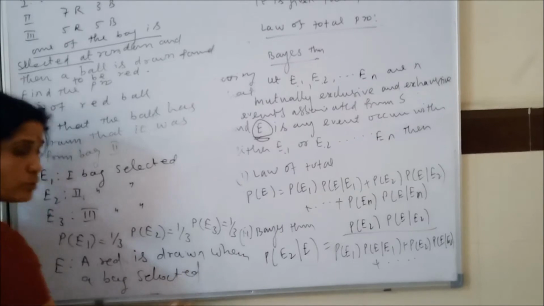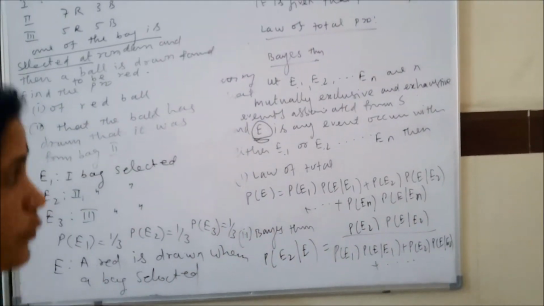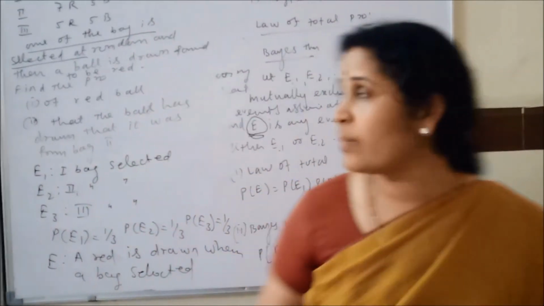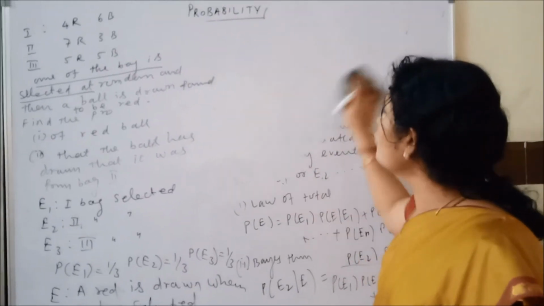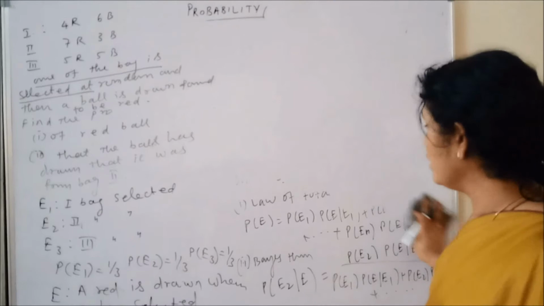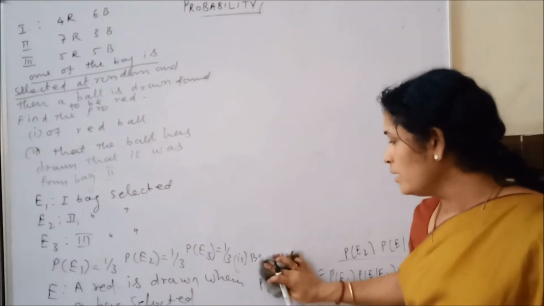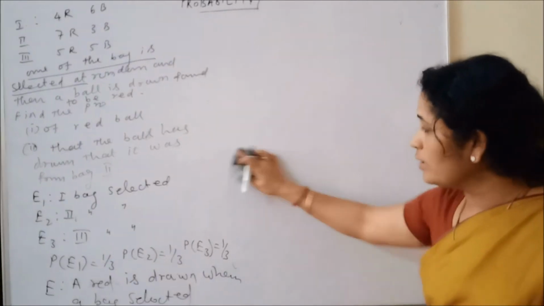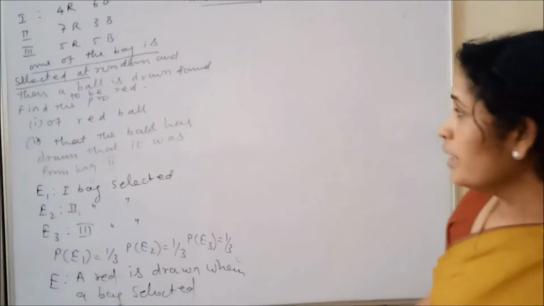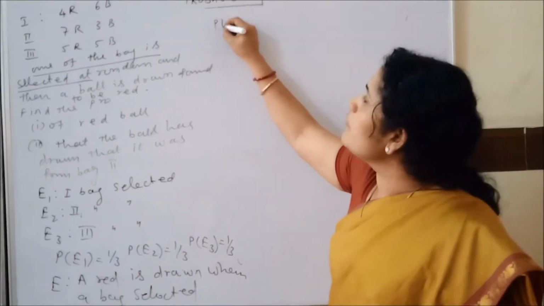So there are 3 possibilities. First, select the first bag and take out one ball; then select the second bag and draw a red ball from the second bag; then select the third bag and take out one red ball from the third bag. Clear?